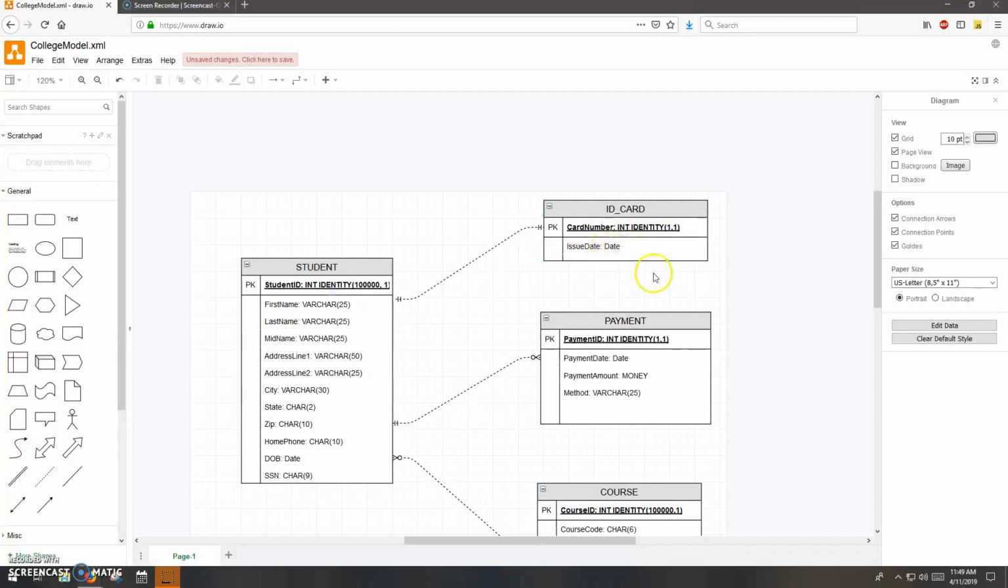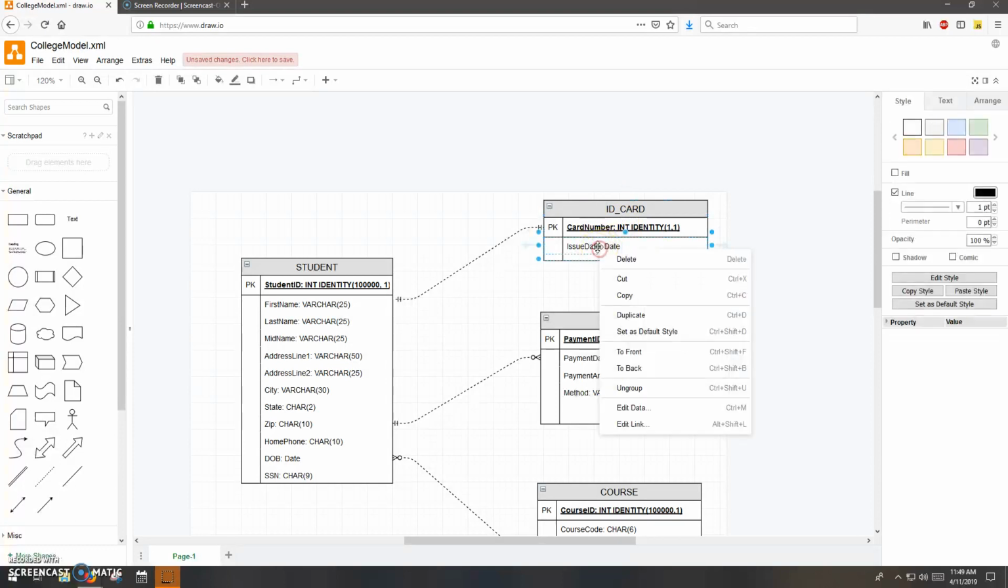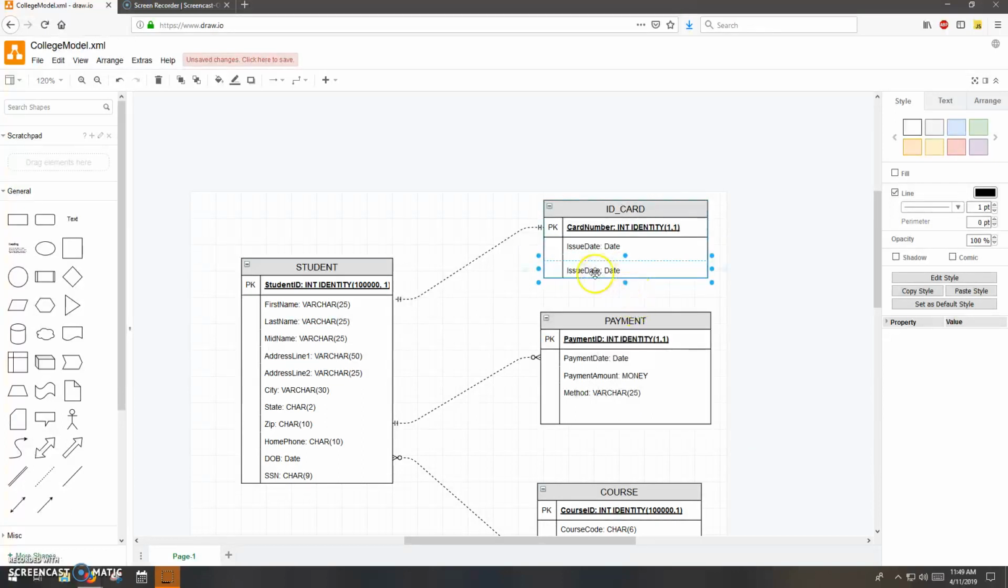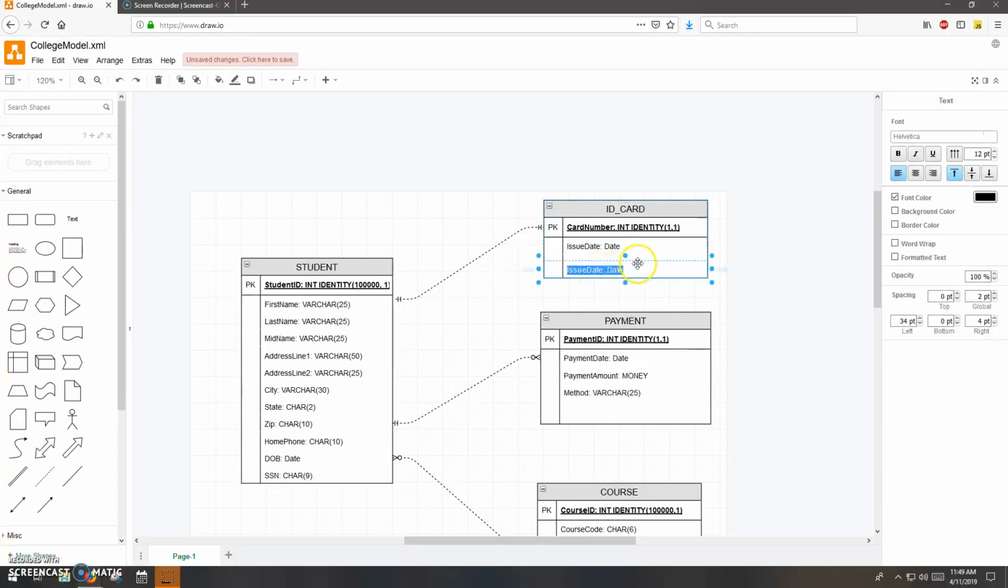And Draw IO is a bit awkward to work with. I think probably the best way to add a new row to an entity is to right-click any one of those rows, like just this regular row here. I'll right-click, and I'm going to duplicate that row. So now I have a nice new row to work with. I obviously have to make changes here. So this is going to be the student ID. It's going to be a foreign key, and I'm going to mark it as a foreign key in just a moment.